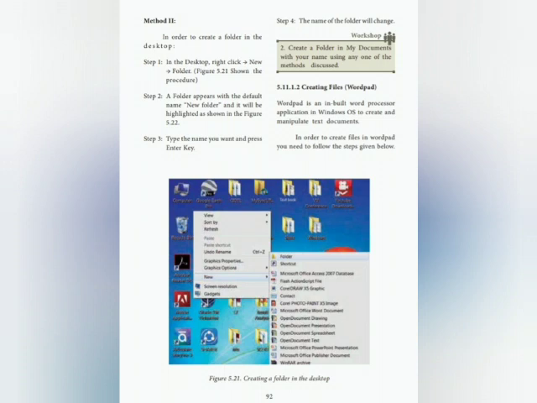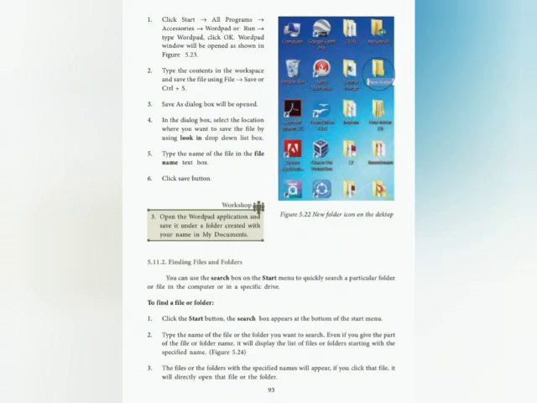Creating files. WordPad is an inbuilt word processor application in Windows OS to create and manipulate text documents. In order to create file in WordPad, click Start, All Programs, Accessories, WordPad or Run. Type WordPad, click OK. WordPad window will be opened.